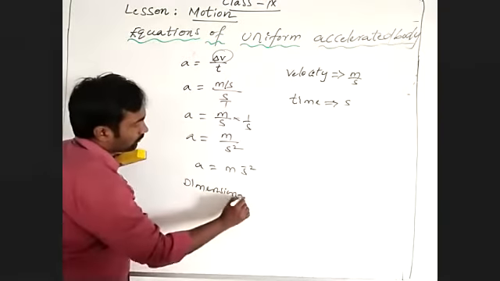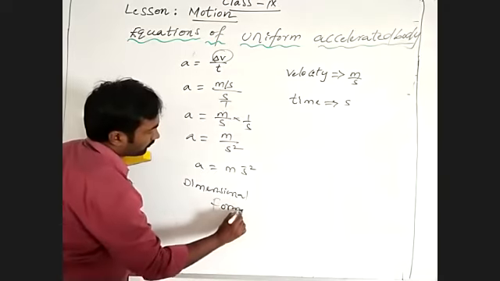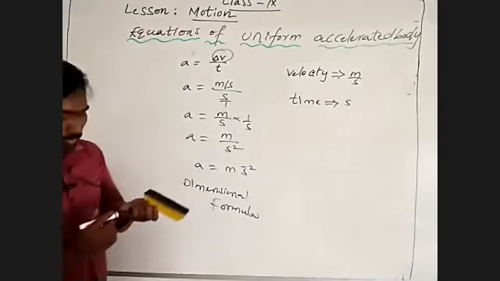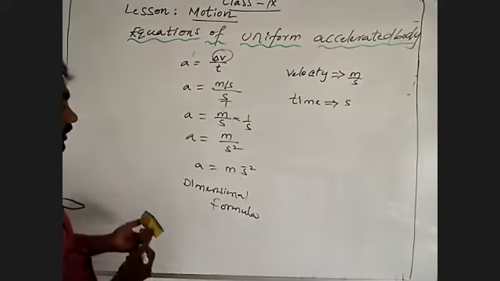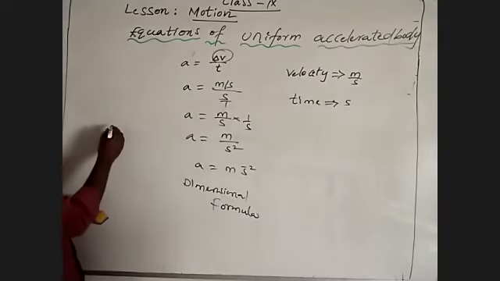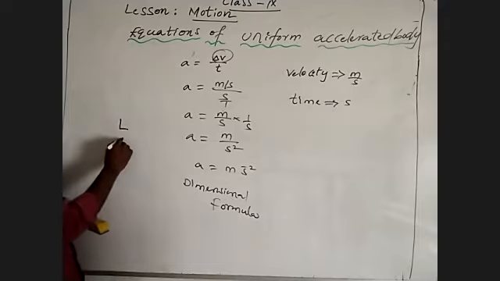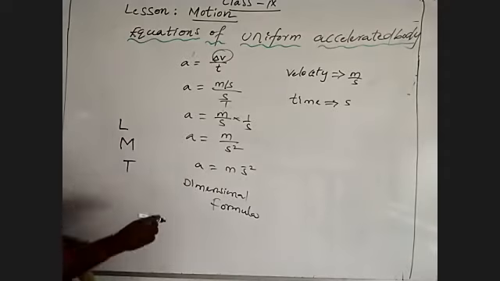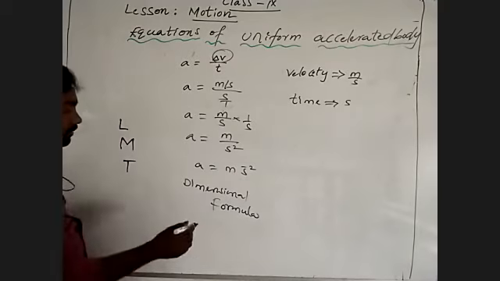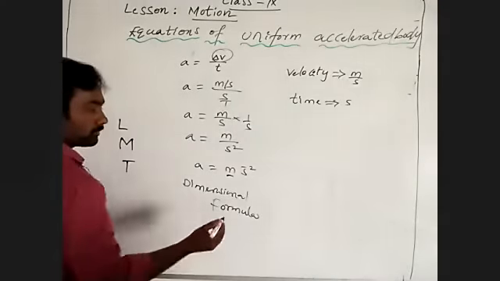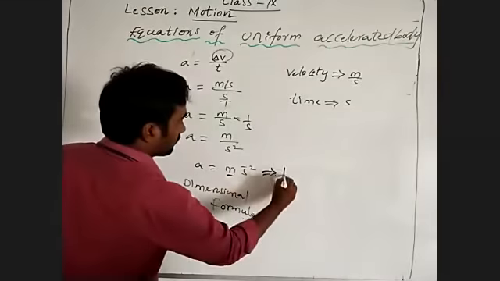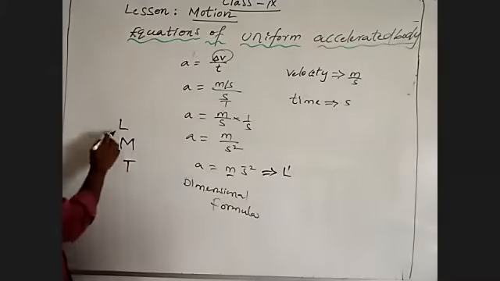Now the dimensional formula. The dimensions are length, mass, and time. Meter is the unit to measure length, so length is 1.